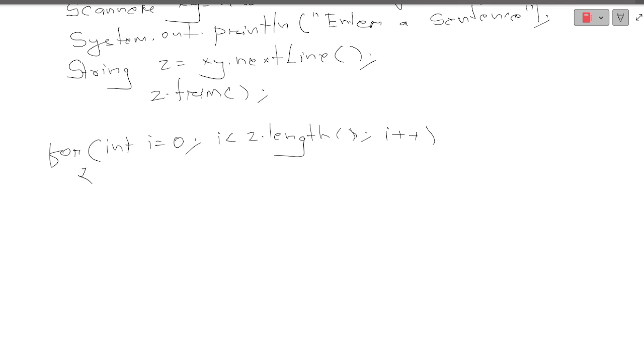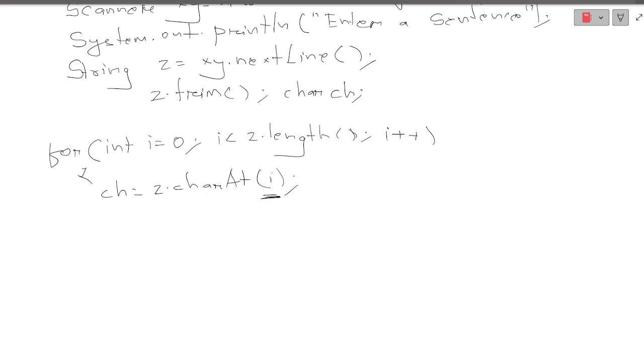Now what will I do? I will extract each character. So for that I'm taking char ch. Very easily you will understand this. So ch is equal to z dot charAt(i). So what will it do? Whatever index place is present in this parenthesis, it will extract that character from it. Then what will it do?